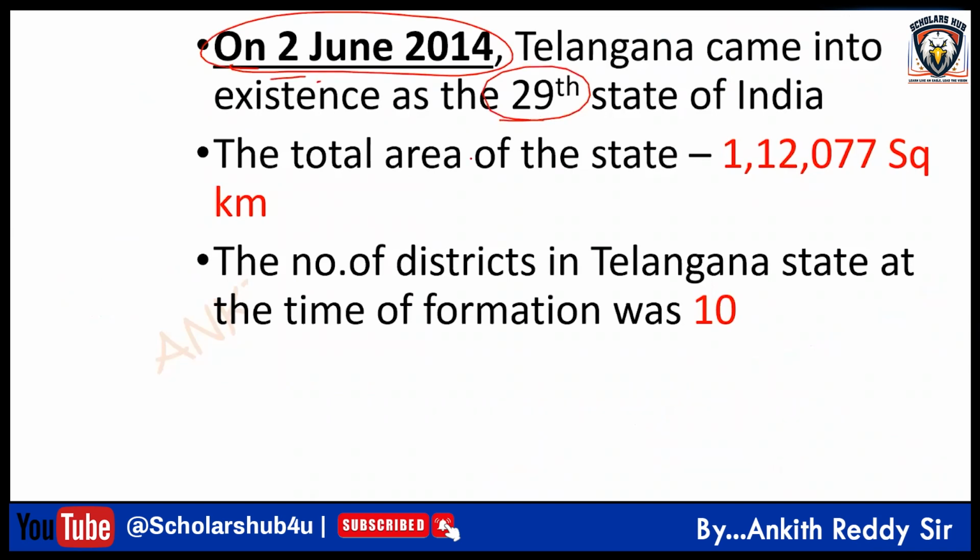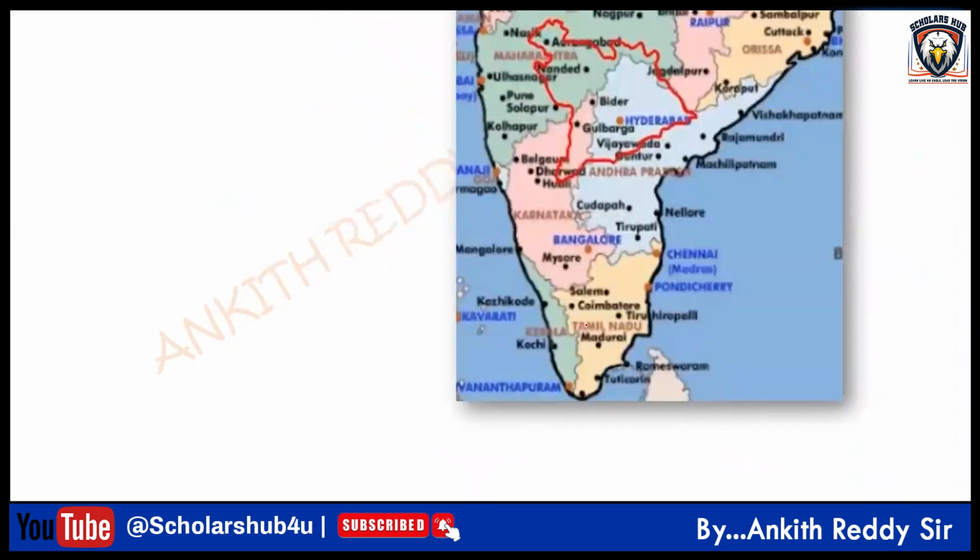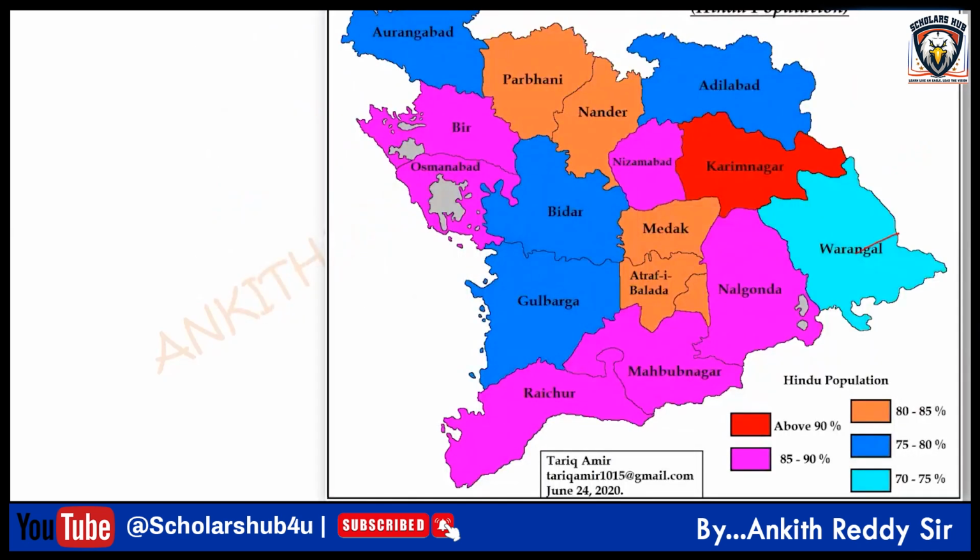With how many districts? 10 districts. The existing Telangana districts were 8, plus, as I told you, Warangal was divided into Khammam and Warangal, and Atrafi Baldia into Rangareddy. So 8 plus 2, in total 10 districts.